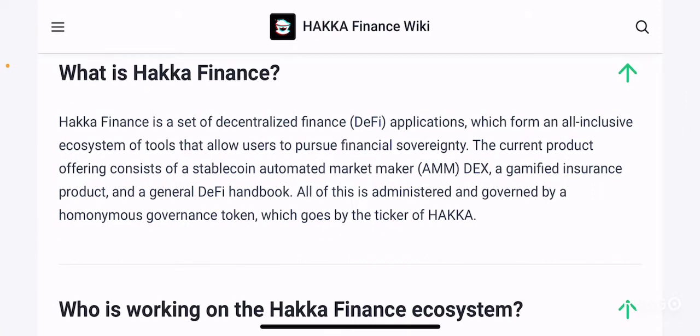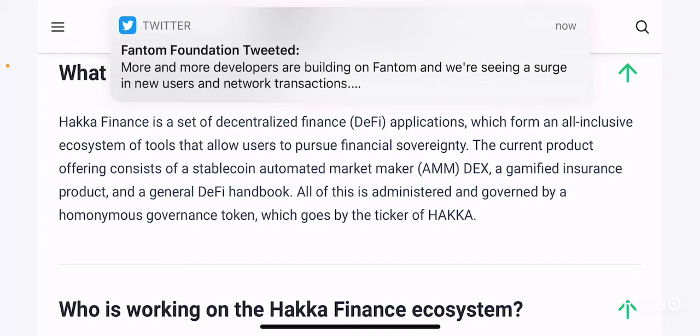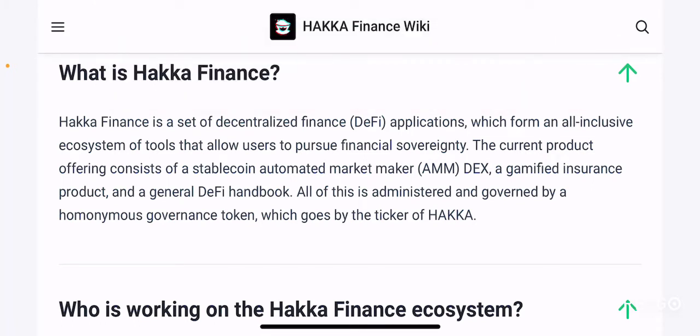So what is Hakka Finance? Hakka Finance is a set of decentralized finance, or DeFi, applications which form an all-inclusive ecosystem of tools that allow users to pursue financial sovereignty, right? So basically, Hakka Finance is a collection of decentralized applications. It's a platform that hosts several decentralized applications, which all form an all-inclusive ecosystem of tools that allows users to pursue financial sovereignty, right?